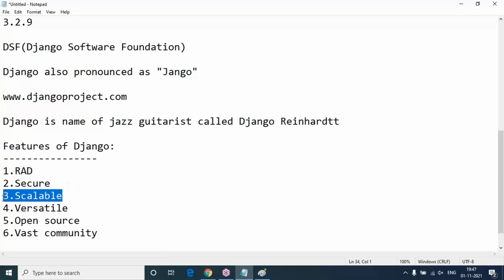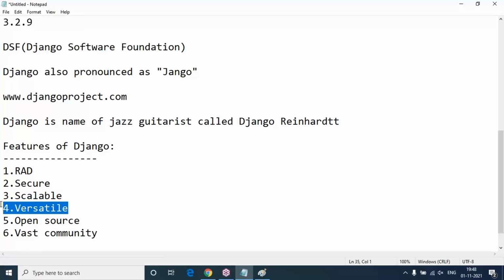And Django is completely scalable. Scalable means the ability to quickly and flexibly switch from small scale applications to large scale applications easily. That is called scalable. And Python is also portable, which means we can migrate from one platform to another platform. That is portable in nature. But Django is completely scalable in nature because it has the ability to quickly and flexibly switch from a small application to a large scale application. We can enhance it.